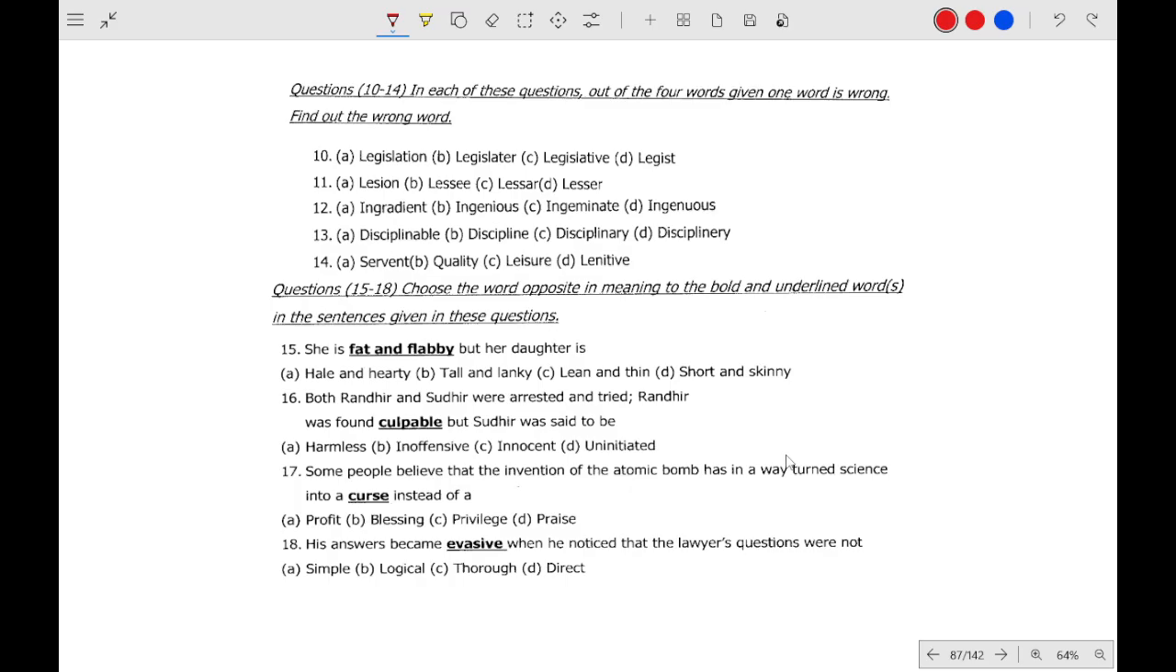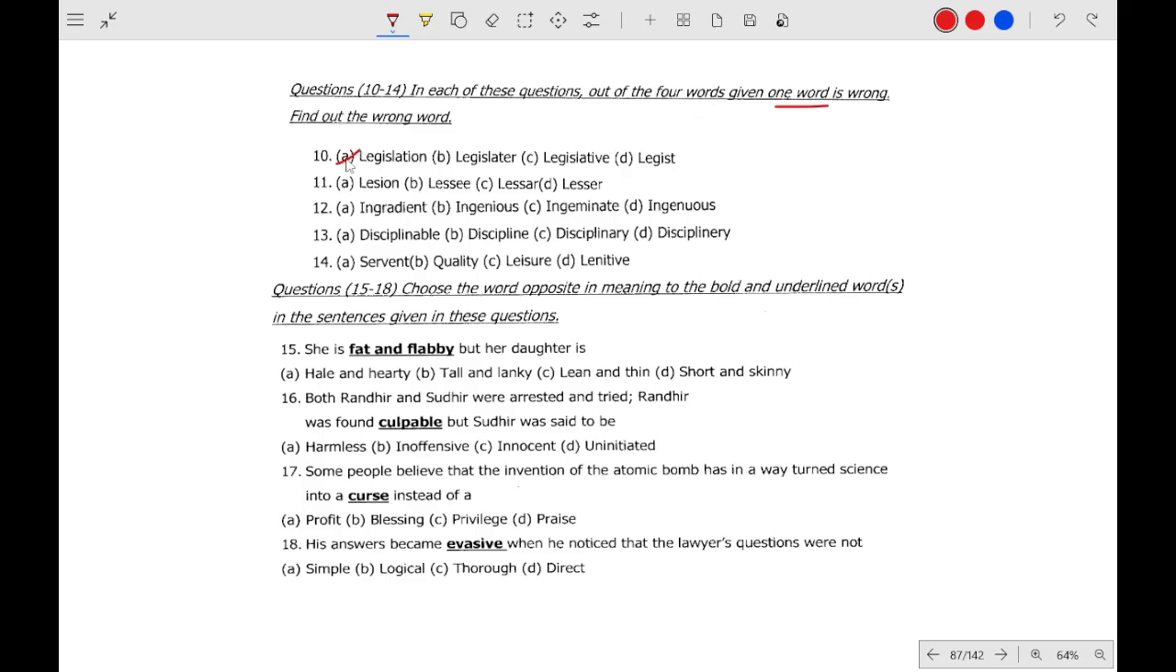Next is question number 10 to 10. We have to find the correct spelling, or we have to find the correct word. One word is wrong. So we have to find the wrong word. Three of them will be correct, and one will be wrong.